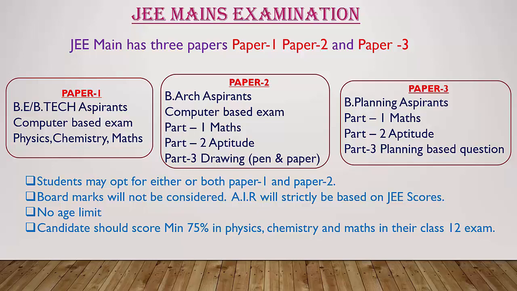Remember, you should get a minimum of 75% in PU 12 or class 12 in your board examination, in only physics, chemistry and mathematics. They are not going to consider biology or any languages because it is only meant for engineering. That's why you have to score a minimum of 75%, or according to your caste category, that percentage will be reduced.